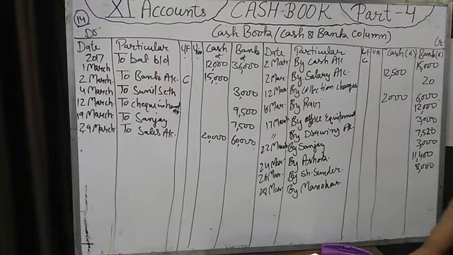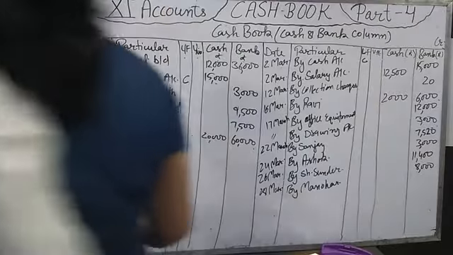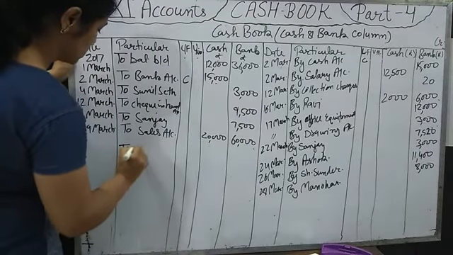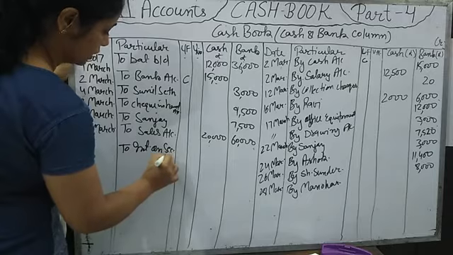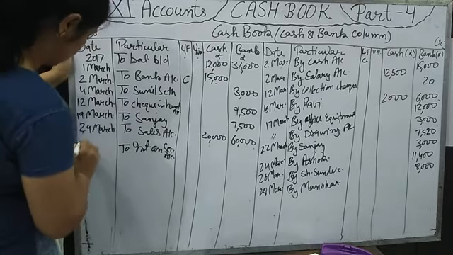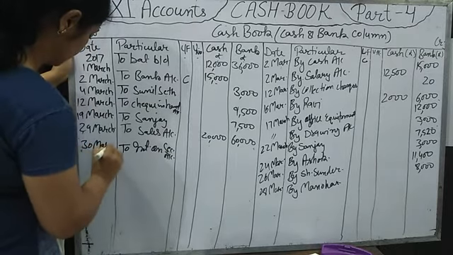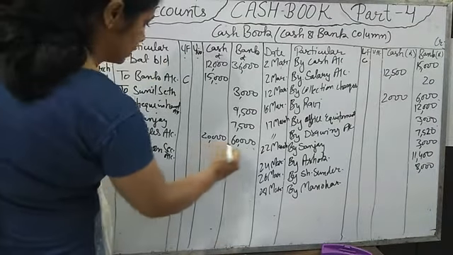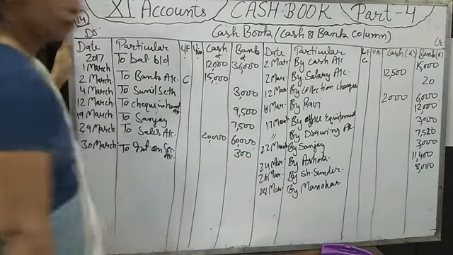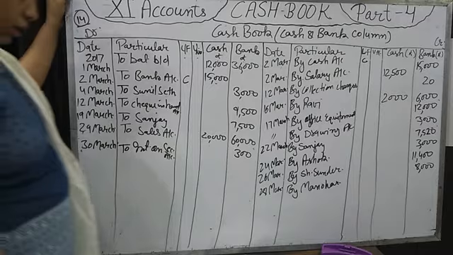Okay. Then why is the bank not giving it to us? It is the interest on securities. Interest on security account. Okay. Its date is 30th March and the amount is 300. Okay.